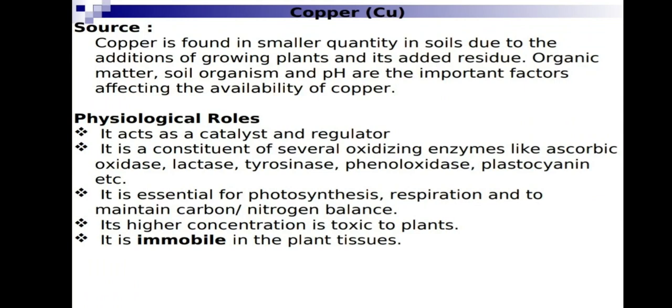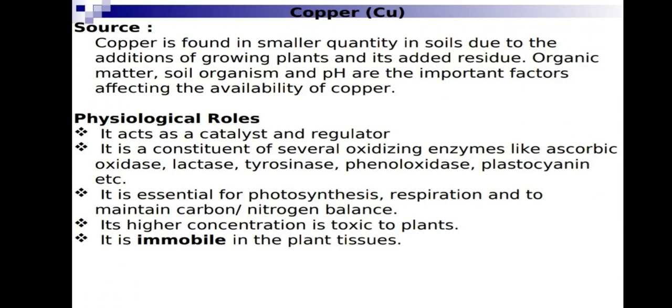Next important micronutrient is copper. Here copper is found in smaller quantity in soils due to the addition of growing plants and its added residues. Organic matter, soil organism, and pH are the important factors affecting the availability of copper. Smaller quantity in soil. Why? Due to addition of growing plants and its added residue.